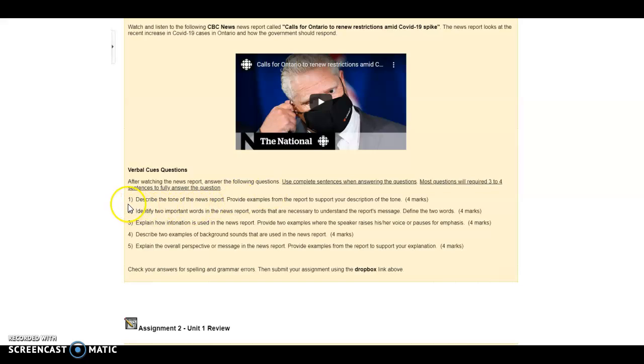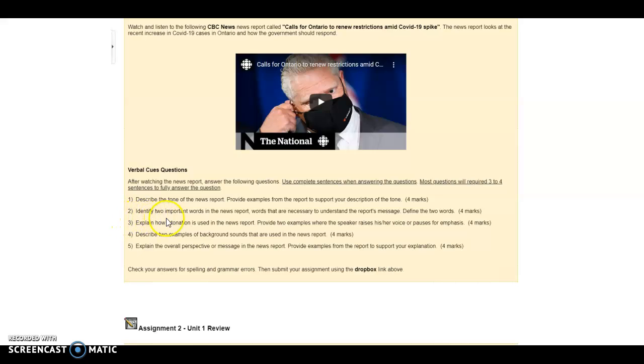For example, number 1 says, describe the tone in the news report. So what is the tone in this news report? Provide examples from the report to support your description of the tone. So use details or examples from things that are said in the report that show the tone.